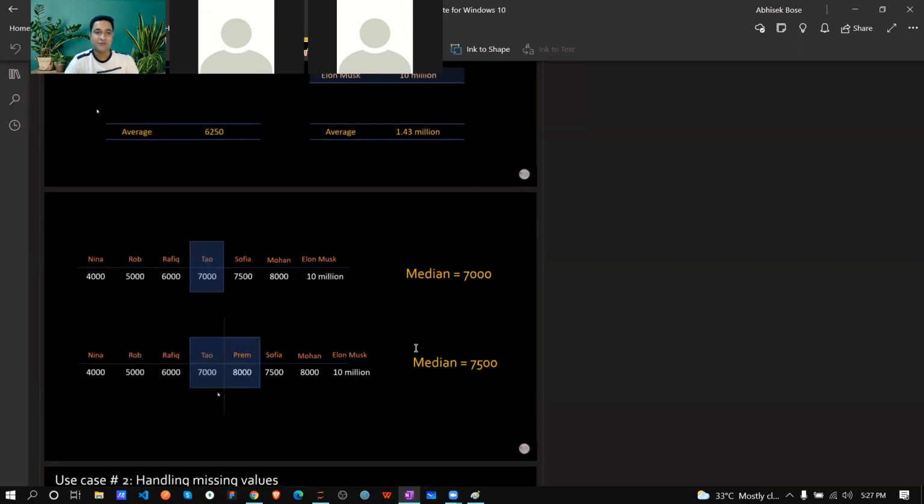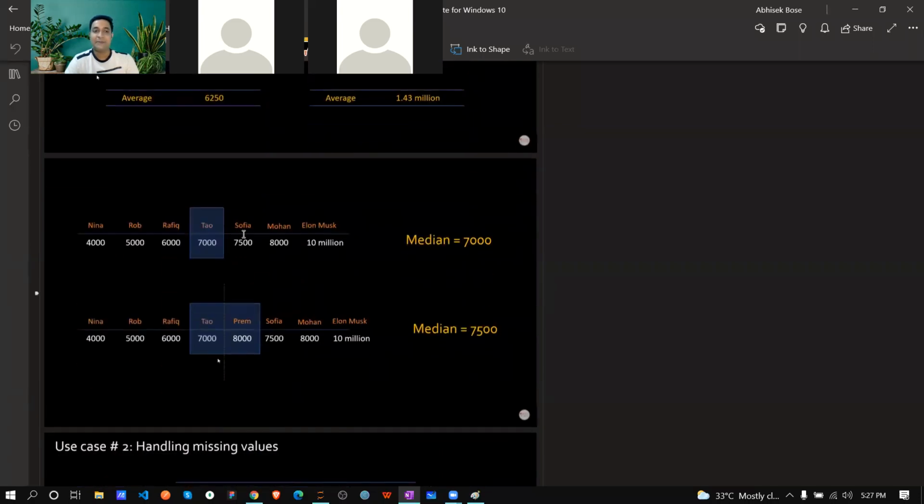So what you need to do is calculate the median, and median is simple. If you have 7 data points, take the middle one. That's the median. If you have 8 data points, obviously 2 data points come in the middle. So based on those 2 middle points, add them, summation divided by 2. That will be your median.